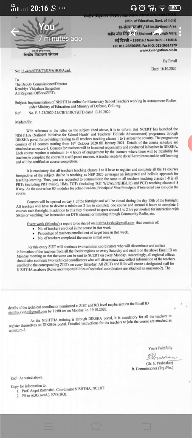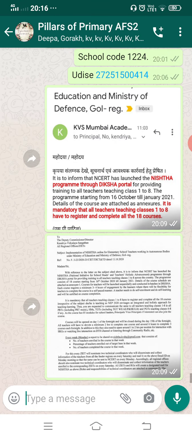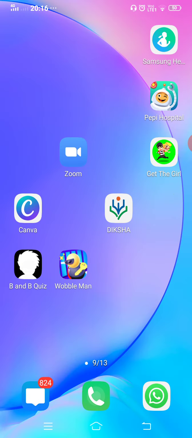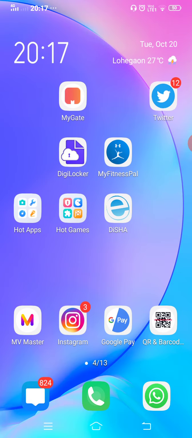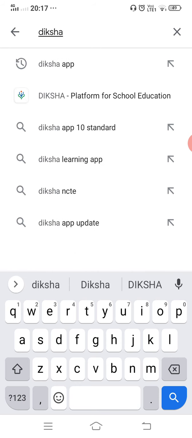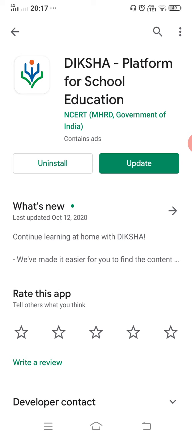So, for this, first of all, you should have the Diksha app. For the Diksha app, you can download it from the Play Store. This is the Diksha app. You have to install it. Here it is already installed, so it is asking for an update. So if you already have this Diksha app, there is no need to download it again.